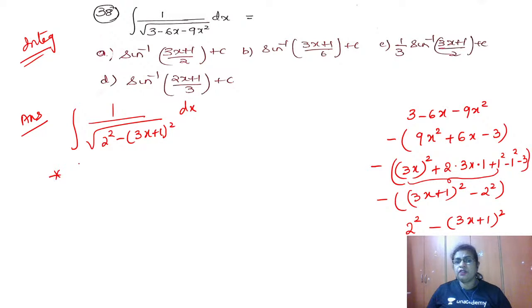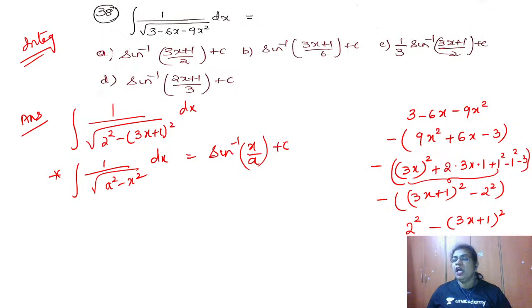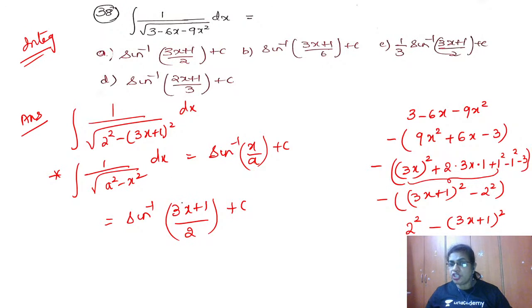This is of the form 1 by root of a square minus x square dx, which is equal to sine inverse x by a. Now care should be taken. If you have a coefficient of x, you have to divide by that coefficient. So what will be my answer? Here it will be sine inverse of, who is there in the place of x? 3x plus 1. Who is there in the place of a? It is 2. But my answer is incomplete. I have the coefficient of x as 3, so I have to divide by that coefficient.